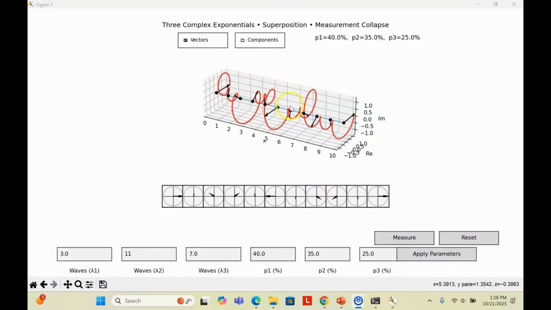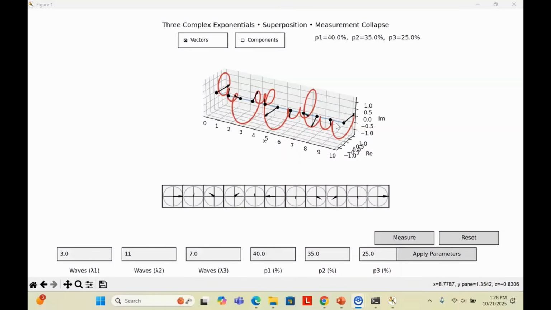This red spiraling line represents the wave function for the particle in the one-dimensional box. Before measurement, the particle is spread out everywhere along this line. This region is very small, roughly the size of an atom. This means the particle isn't sitting at one spot. Instead, it has a range of possible locations, each with its own probability.